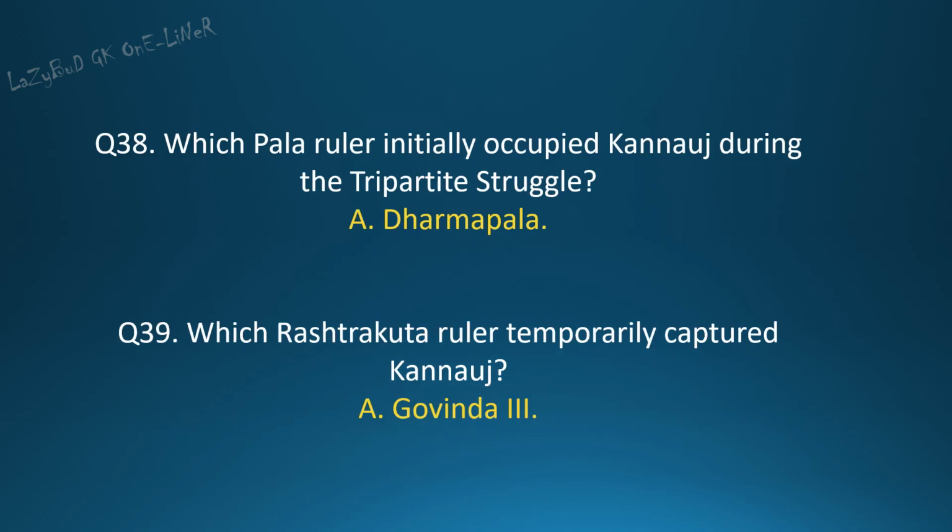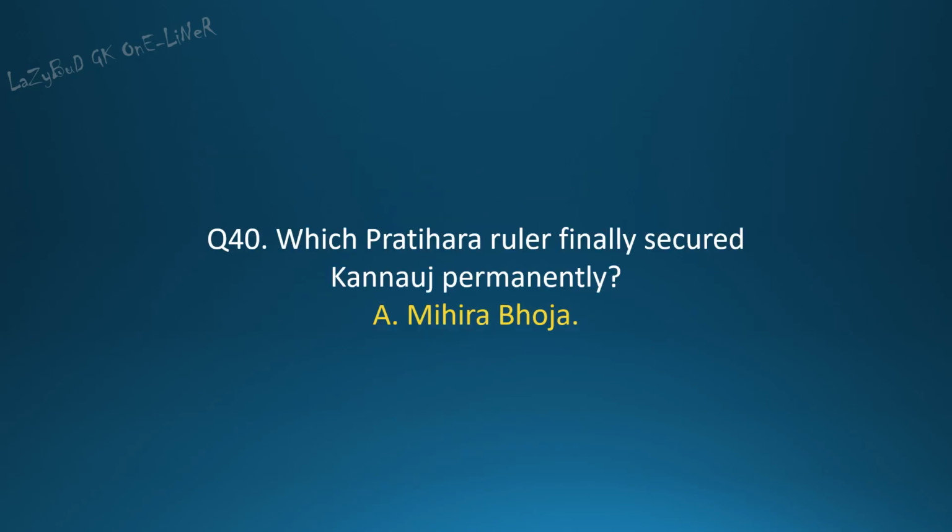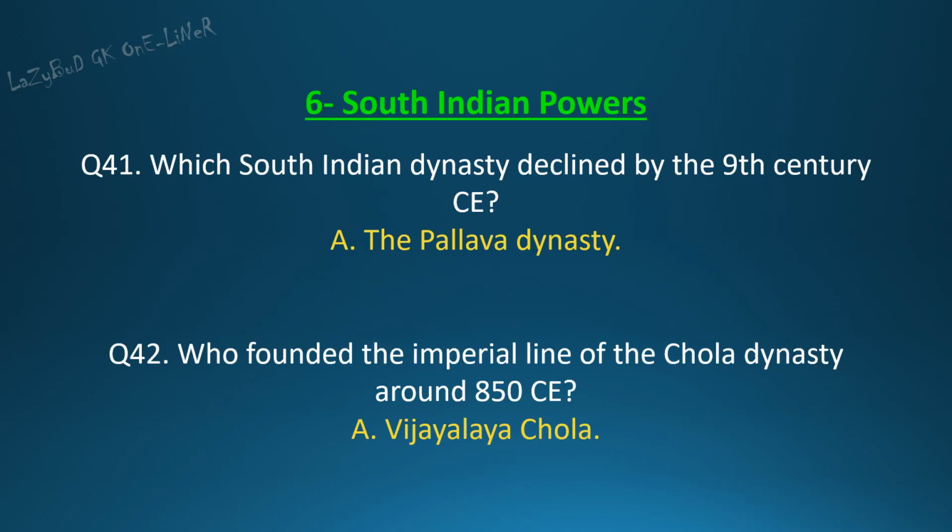Question 38. Which Pala ruler initially occupied Kannauj during the tripartite struggle? Answer. Dharmapala. Question 39. Which Rashtrakuta ruler temporarily captured Kannauj? Answer. Govinda III. Question 40. Which Pratihara ruler finally secured Kannauj permanently? Answer. Mihira Bhoja.